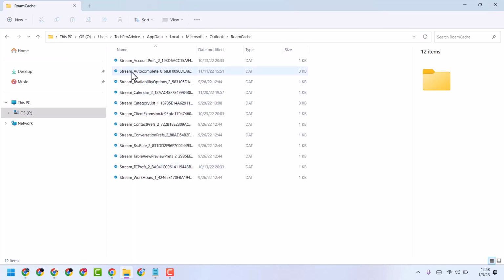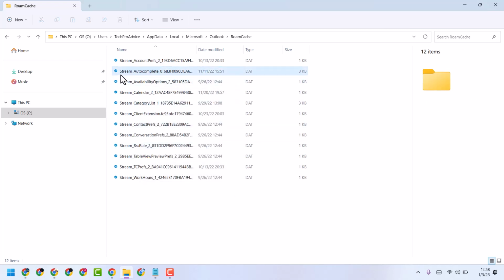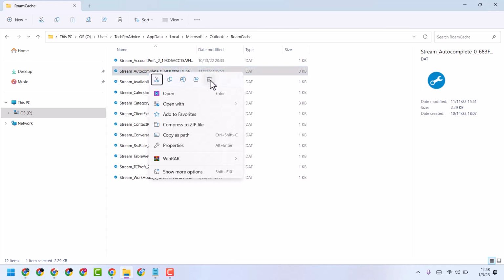Now here, guys, you will see this autocomplete file. So right click on it and delete. But make sure you find this file stream autocomplete. So right click and delete.